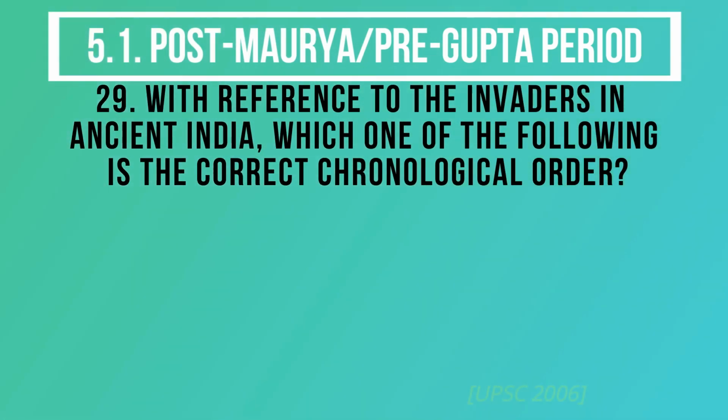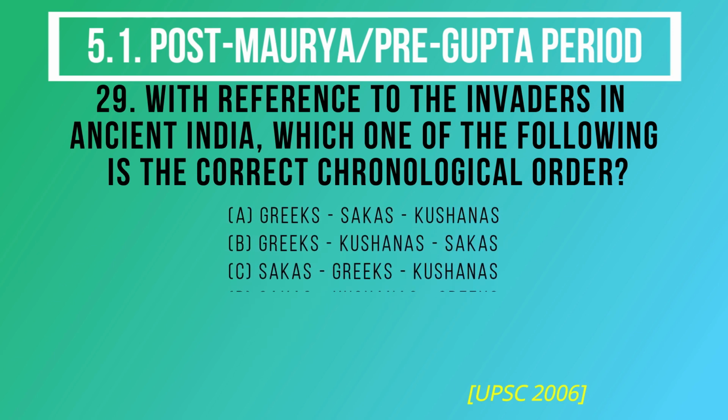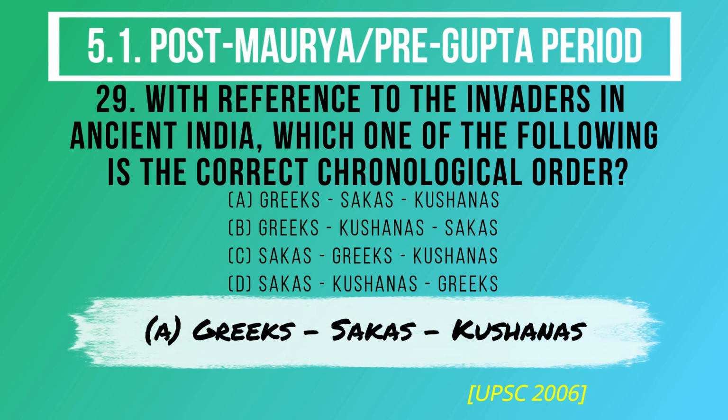Question number 29. With reference to the invaders in ancient India, which one of the following is the correct chronological order? The options are A. Greeks, Sakas, Kushanas, B. Greeks, Kushanas, Sakas, C. Sakas, Greeks, Kushanas, D. Sakas, Kushanas, Greeks. And the correct answer is option A. Greeks, Sakas, Kushanas.